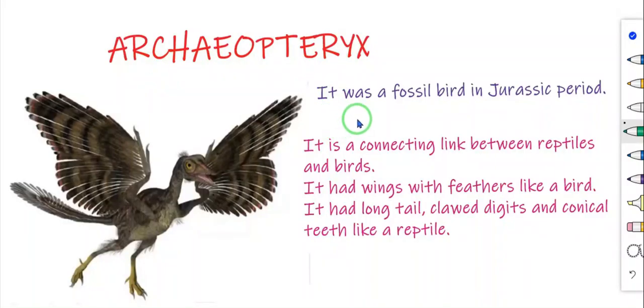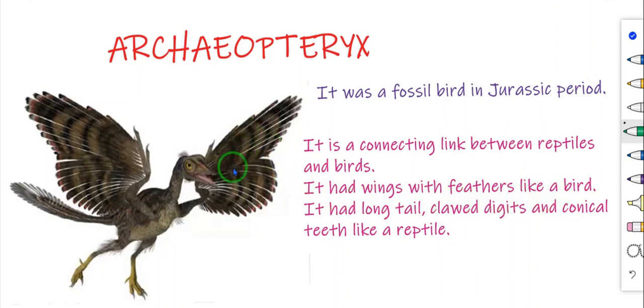Archaeopteryx was a fossil bat in the Jurassic period. It is a connecting link between reptiles and bats, because it had wings with feathers like a bat.